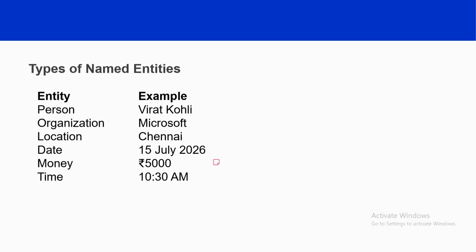Fourth category is date. Date represents calendar information. And fifth category is money. So any amount representing currency is classified as money. Then the next one is time. That is, we can say 10:30 a.m. or 2 p.m., midnight, like that. So although we are discussing only 6 entity types today, modern NLP systems can identify many more categories such as percentages, email addresses, phone numbers, events, products and even laws. So the exact categories depend on the library you have used.